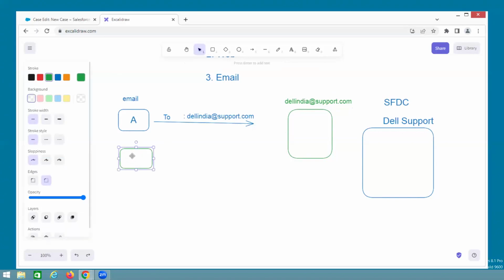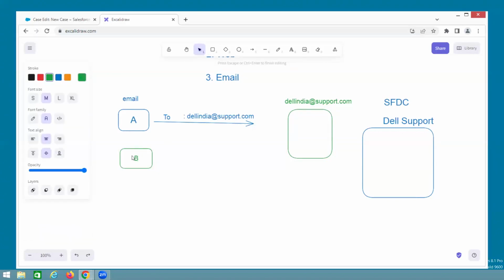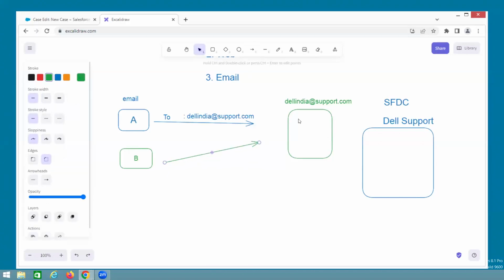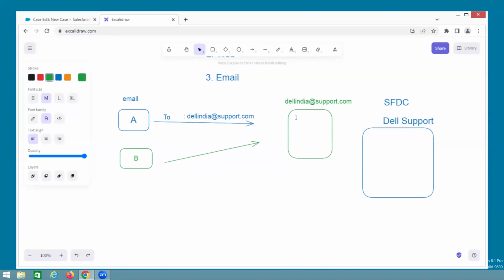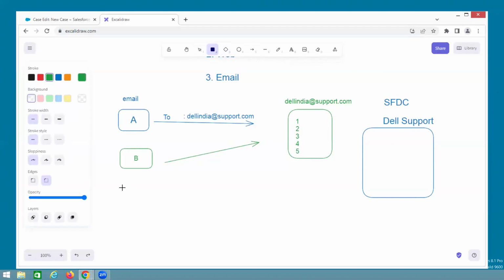B is a person. B has some issue. He is using the Dell India support.com mail ID and sends the mail to this box. So here the first mail is coming and here the second mail is coming. Like the third, fourth, fifth, like that, n number of mails come from different customers.